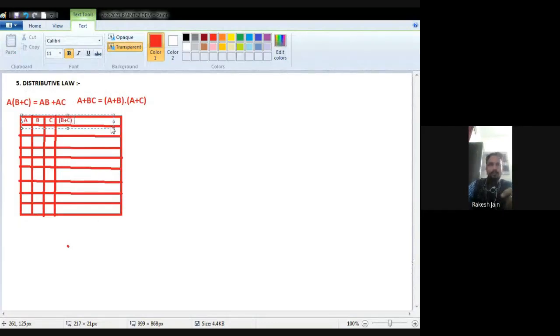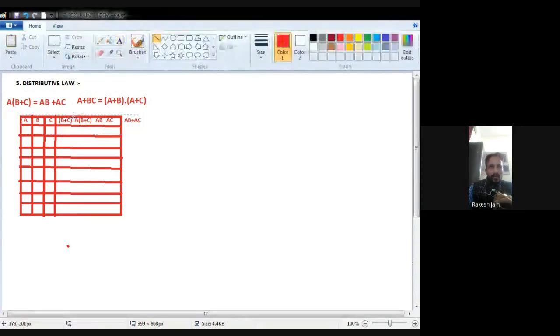So the second law in distributive law is a plus bc is actually equal to a plus b dot a plus c. Dot is just the same. Okay. So these are two identities related to the distributive law. Now we have to prove them. Now I am going to teach you how to prove the distributive law.